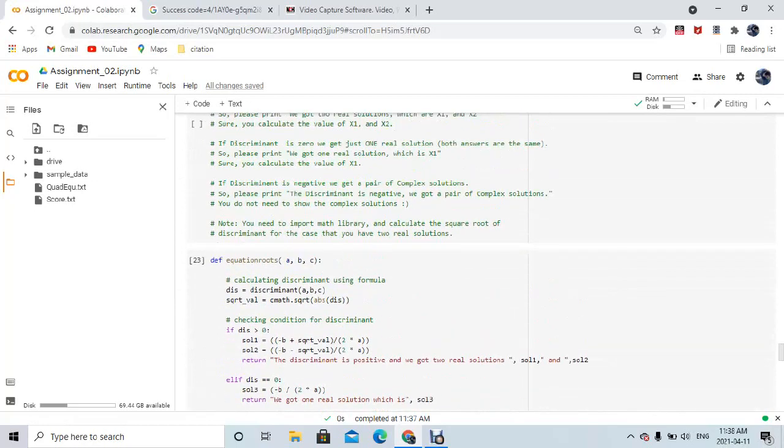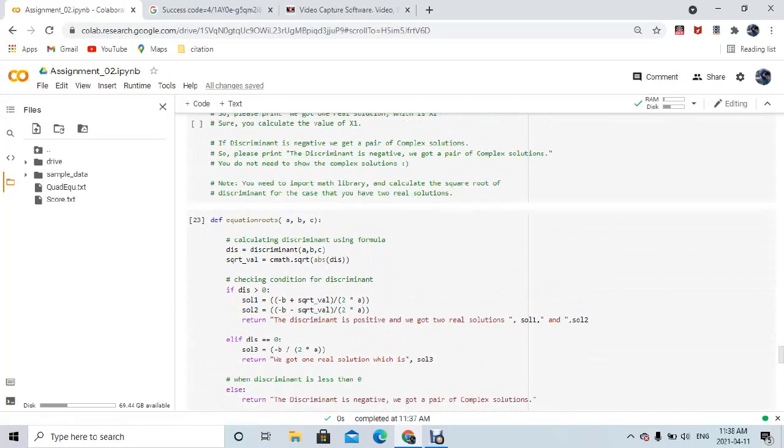So yeah, let's define that function. So I use equation roots as a function and a, b and c as parameters. Then I'm going to calculate the discriminant. So I don't need to calculate it again. I'm going to use the same function as is, and I'm going to store it in one of the variables. Then I'm going to calculate the square root value. So for that I'm using this cmath dot square root as a function. It is an inbuilt function, so you also can use it.